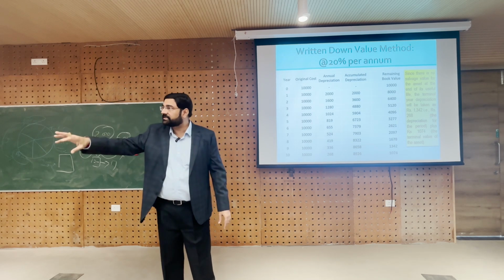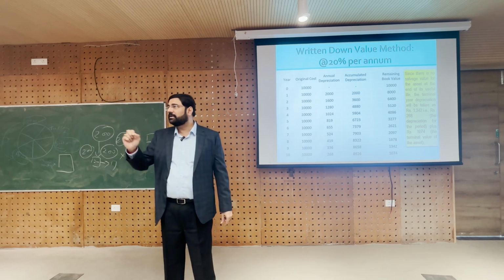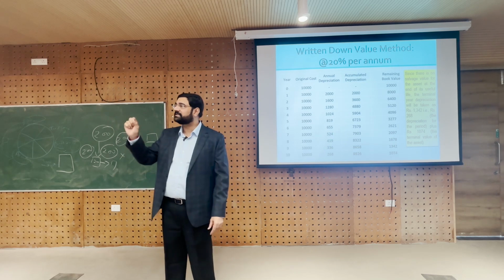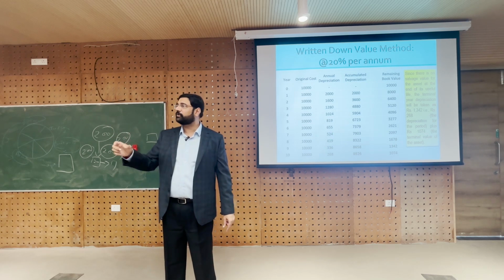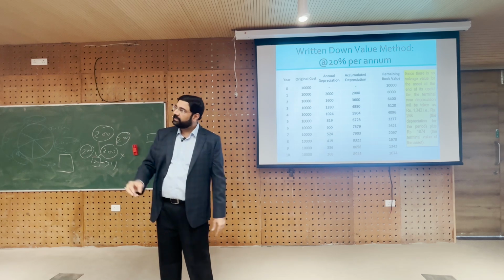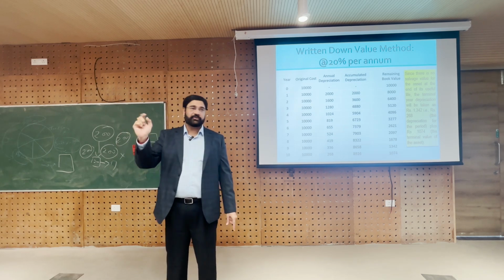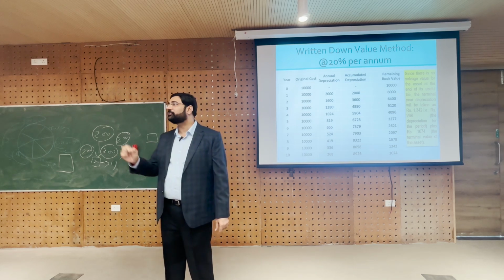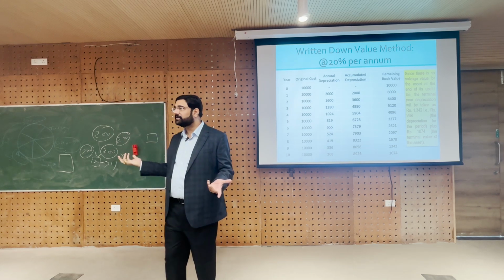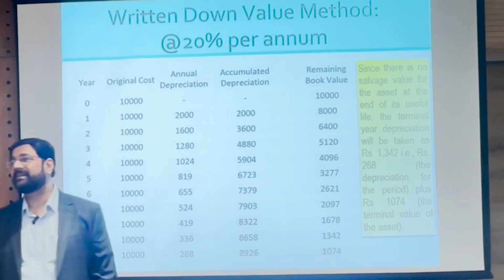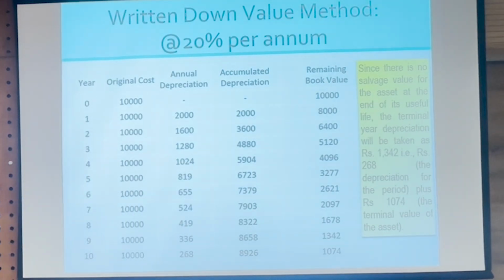Even if 50% depreciation is charged, 1000 becomes 500, 500 becomes 250, 250 becomes 125, 125 becomes 62.5, becomes 31.25, 15 point... and even when it becomes 1, the same process starts: 1 rupee, then 50 paise, then 25 paise, then 12.5 paise. There is no end to it. So therefore, at the end of 10 years, we say, bas, remaining book value bhi leke khatam karo.